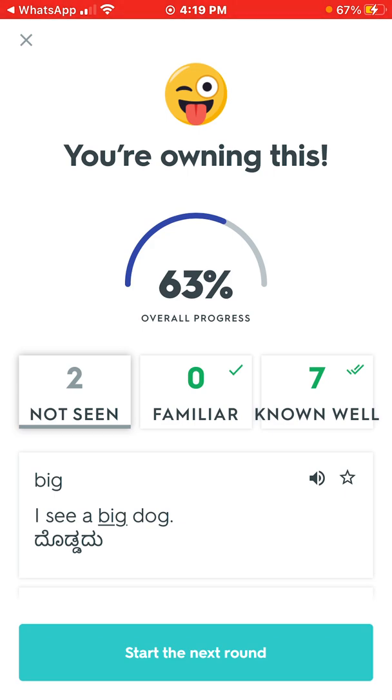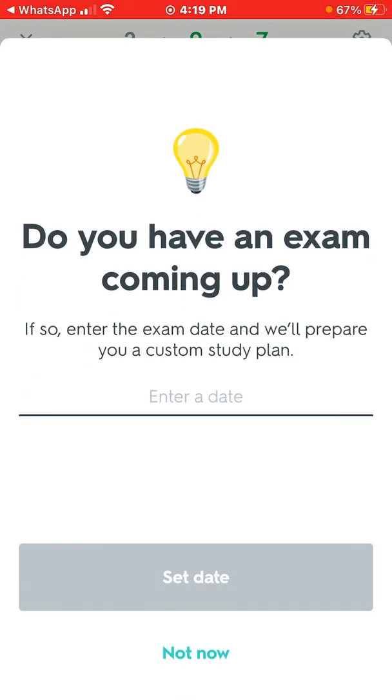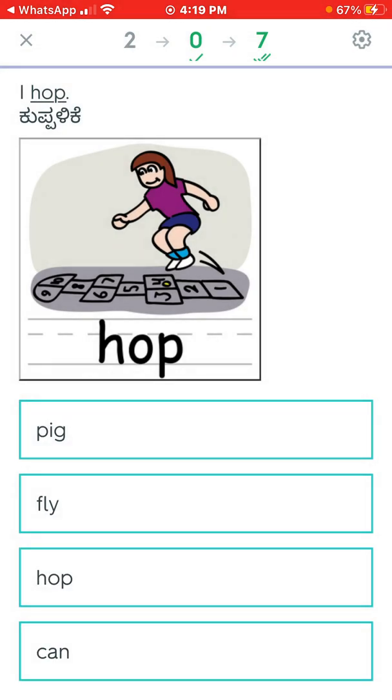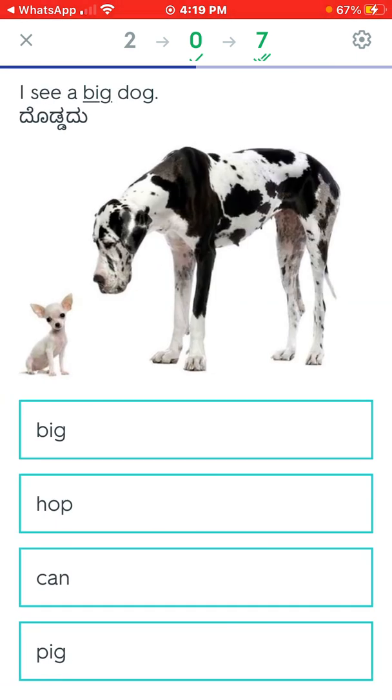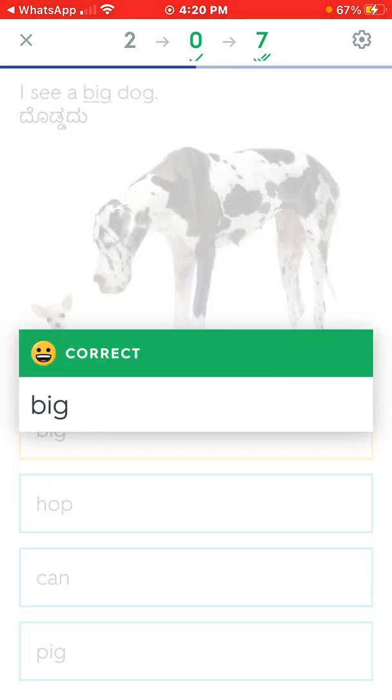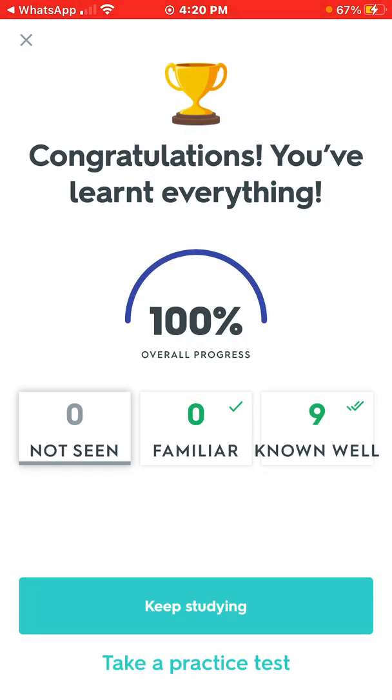So we have to get to 100. So we continue. Start the next round. I hop. Hop. I see a big dog. Big. Now we reach 100. So this is the complete learn exercise.